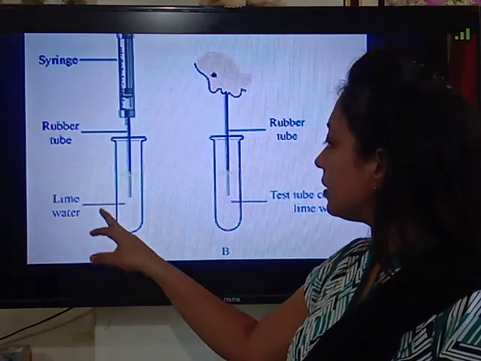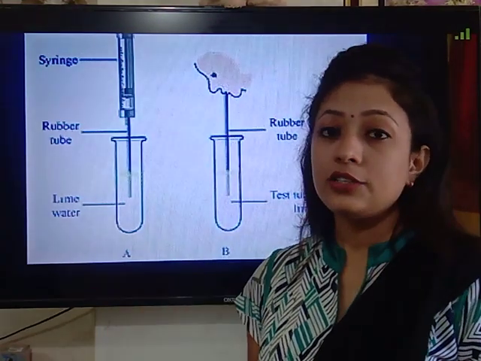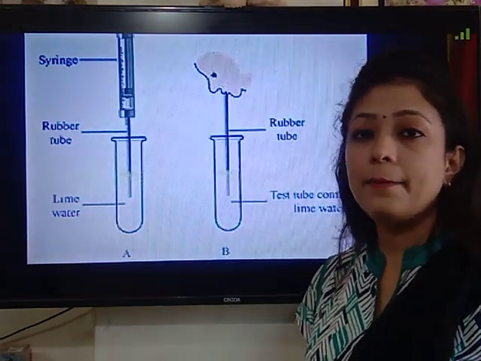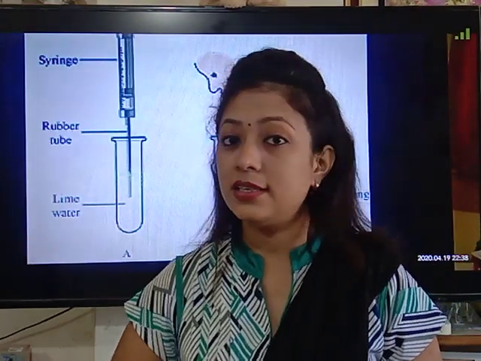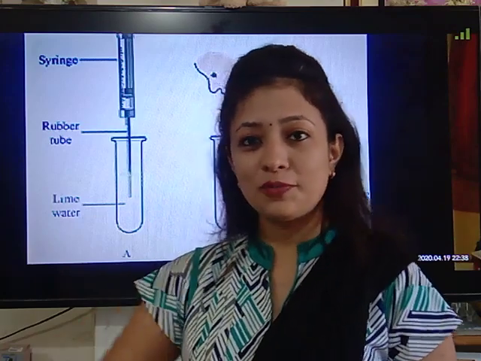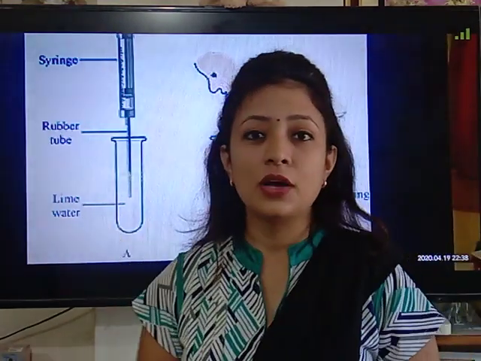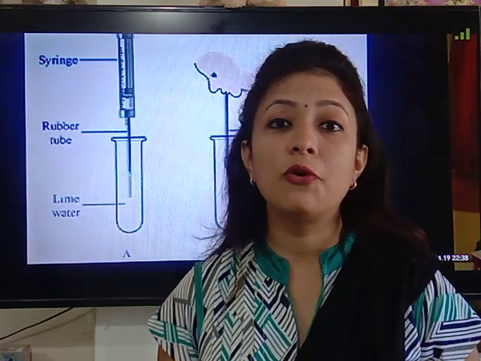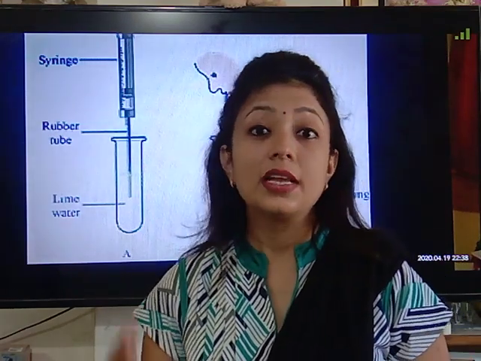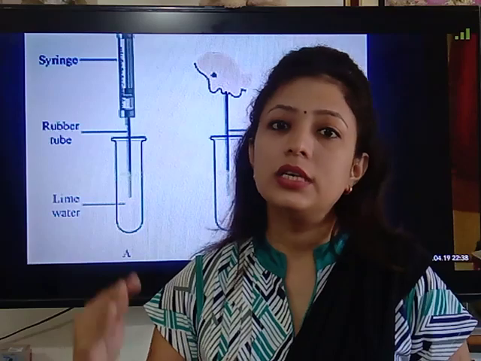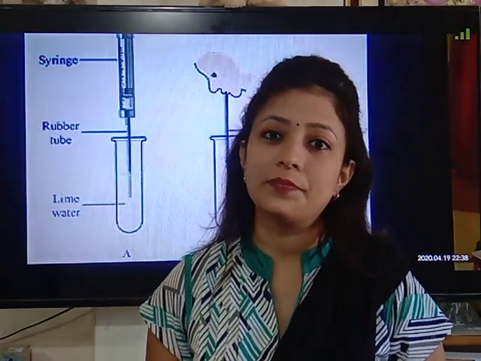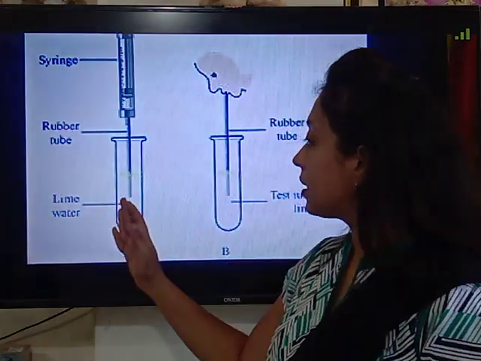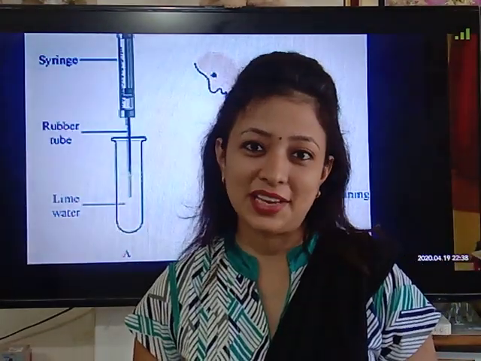The lime water color changes slowly in test tube A. But the color change from colorless to milky white happens very quickly in test tube B. Now why is this so, children? Because the atmospheric air contains 0.03 to 0.04% of carbon dioxide, which is very less, and it will take time to change the color of lime water into milky white.